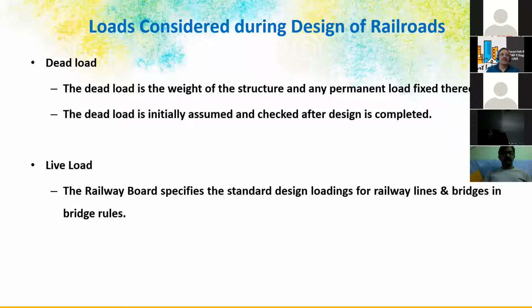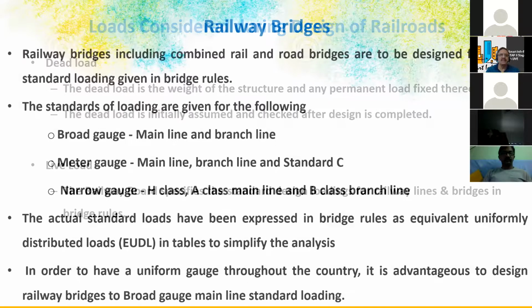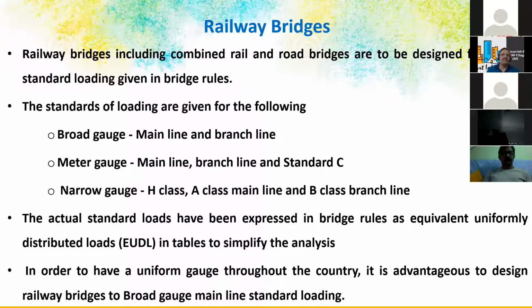So these are dead load and live load we are aware, and the railway board specifies the standard design loadings for the railway lines and bridge rules. And railway bridges, including combined rail and road bridges, are to be designed for railway standard loading only. And even if you construct any building next to the railway line, or if you are designing a bridge crossing a railway line, we have to take the clearance from the railway engineering department.